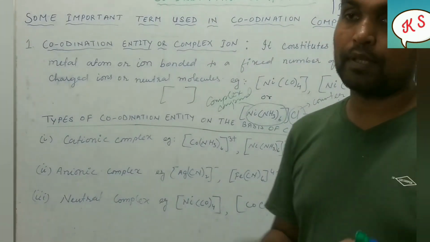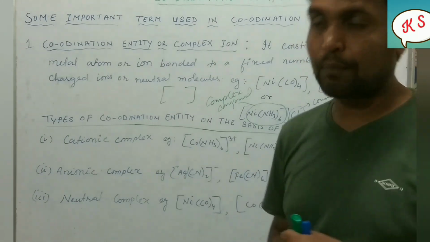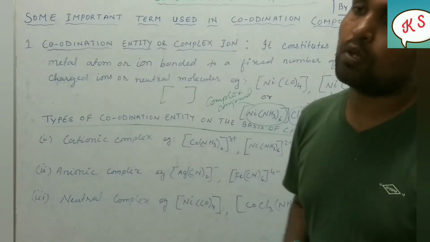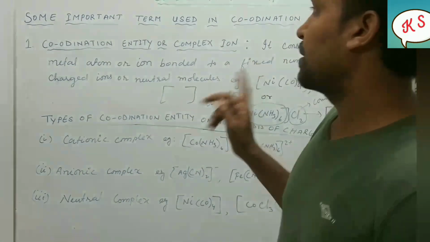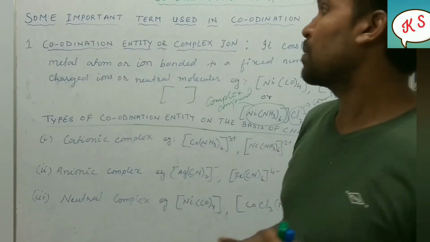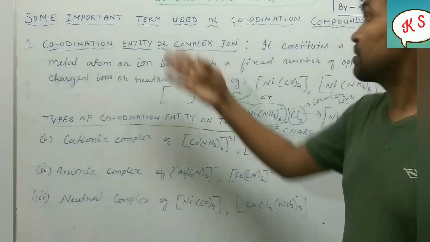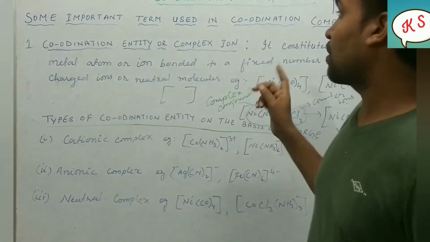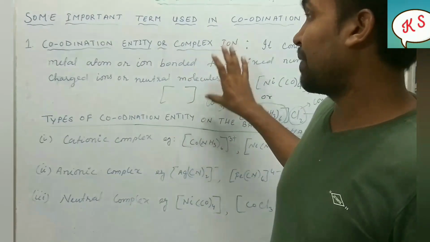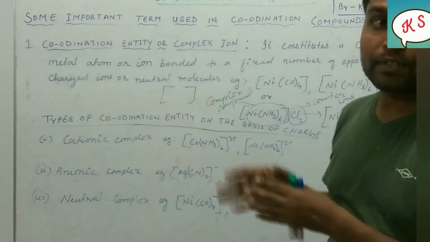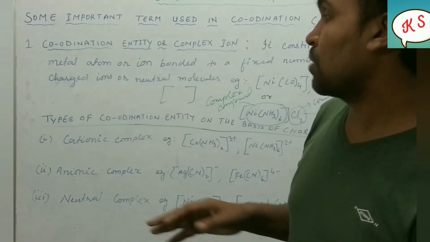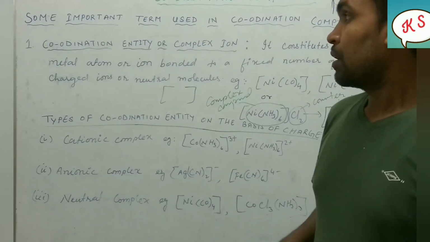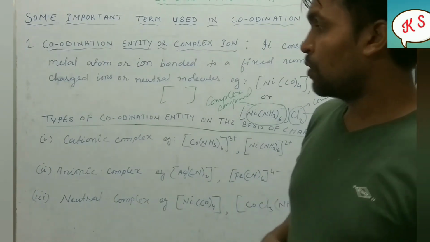Let's highlight it. We have learned what coordination compounds are. We have learned the example of a coordination compound. Then we have learned the difference between the double salt and the coordination compound. And right now we have learned some important terms used in coordination compounds. The first point we have discussed is coordination entities or complex ions. We have learned the example also. After that, the next point is types of coordination entities. Okay, so let us now move further in the chapter.